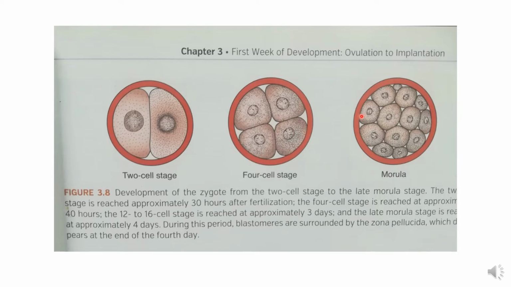Similarly, these are the 16 cell stage morula, and that is achieved in 3 days. The blastomeres are surrounded by the zona pellucida. This is one, the zona pellucida. This is the initial picture which is occurring: two cell, four cell, then it goes on.